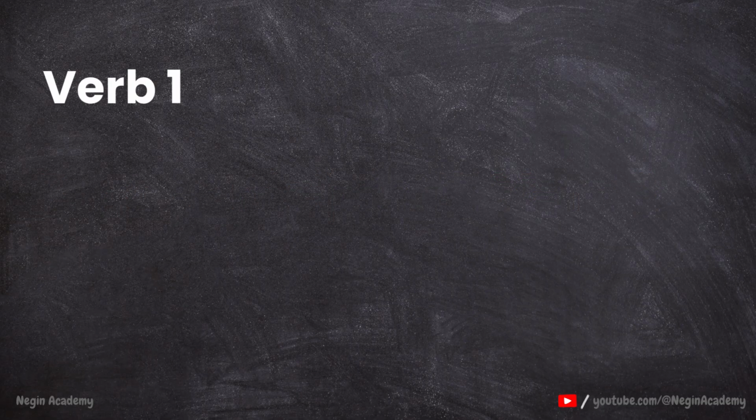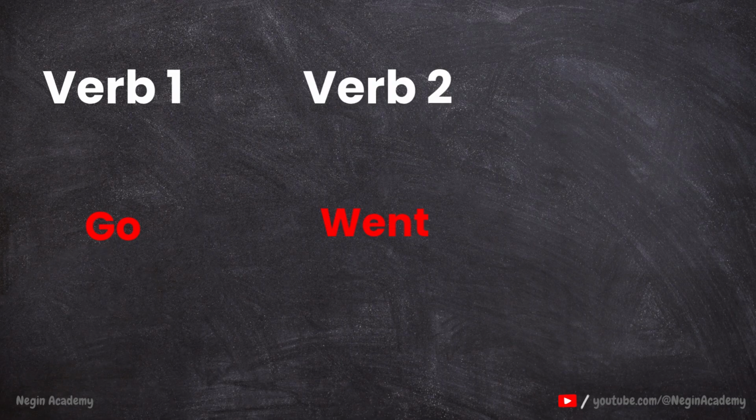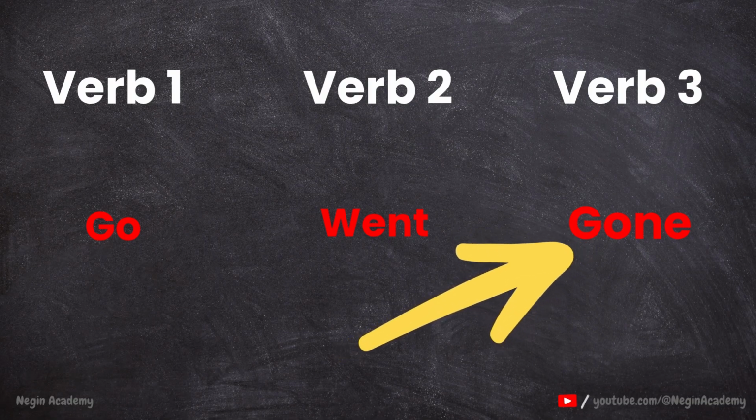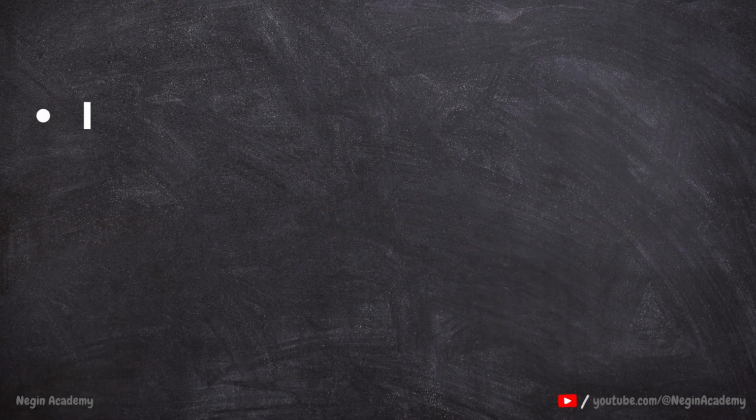For example, verb 1 is go, verb 2 is went, which is simple past or past simple, we could say, and the verb 3 or the third form of the verb is gone. And gone, the third form of the verb, is important for us. Now let's take a look at some examples.